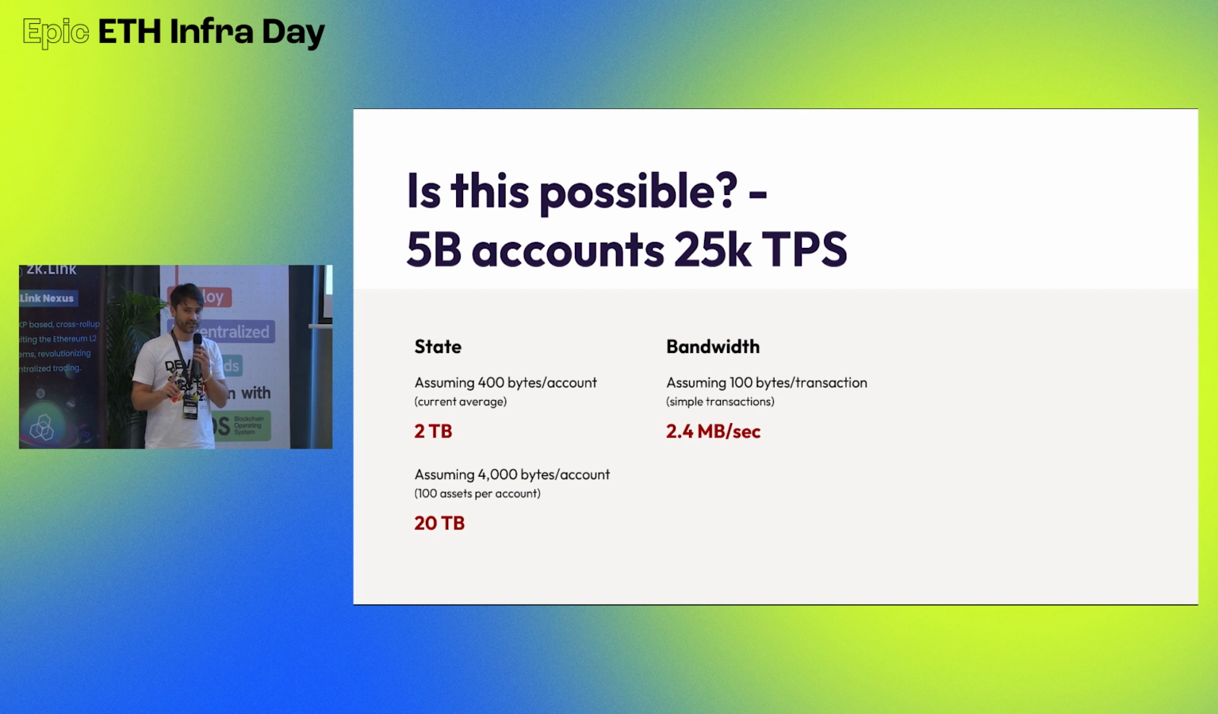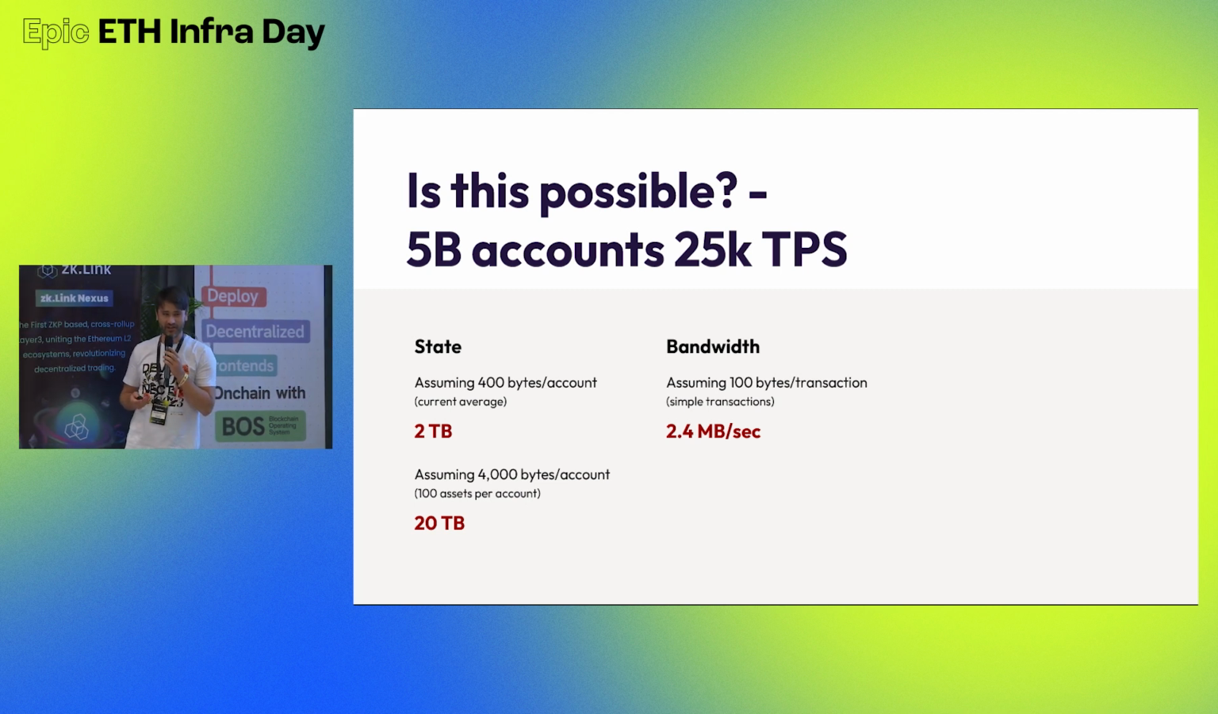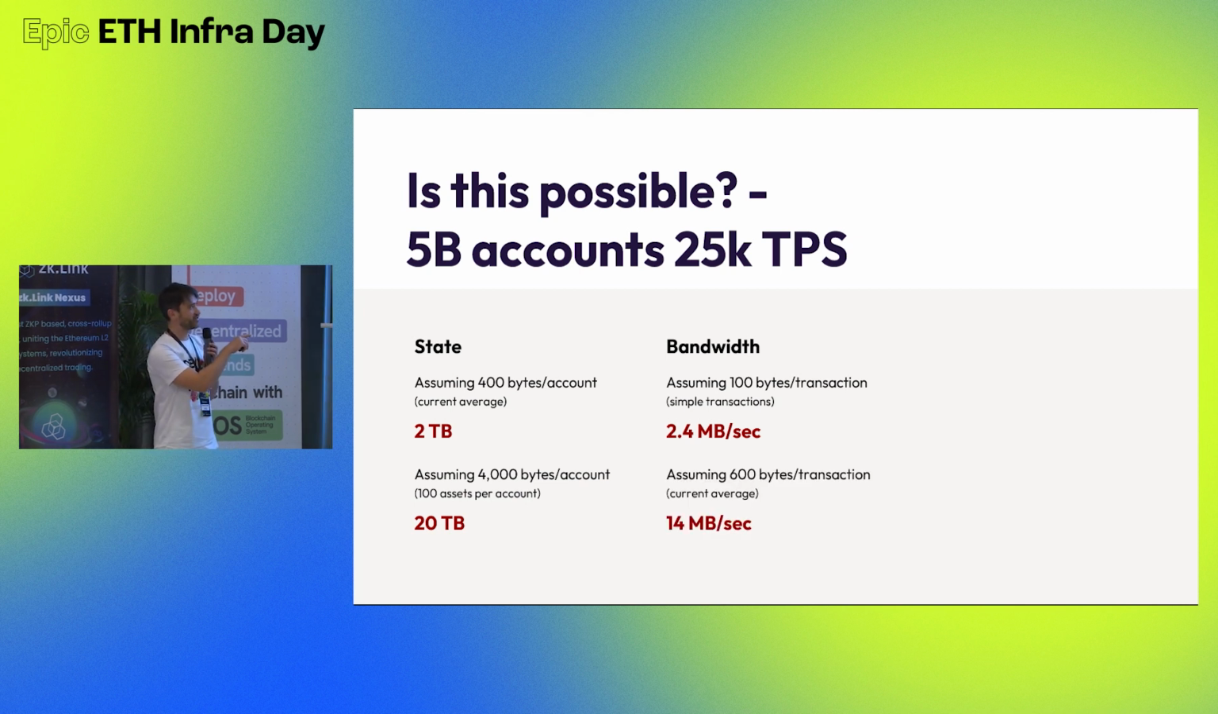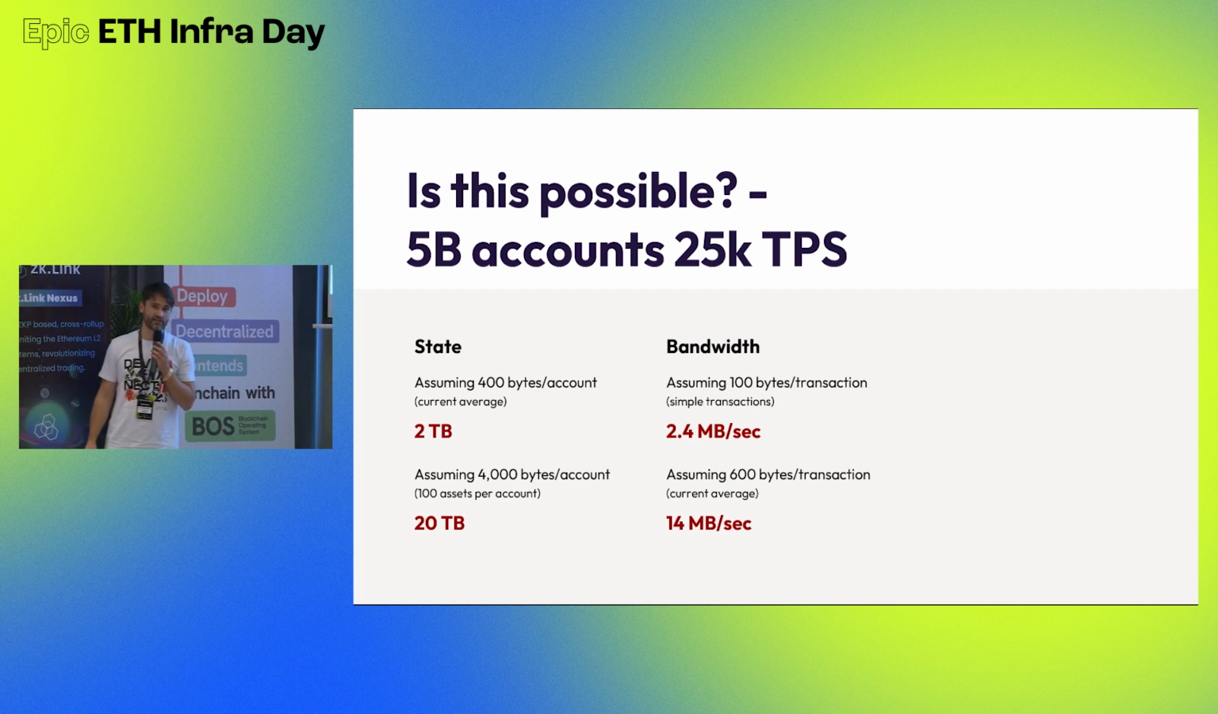After danksharding, which comes in 4 years, roundabout, like it's Ethereum timeline, we have 1.3 megabytes per second. And now, if we assume we have more complex transactions, this is the current average, 600 bytes per transaction, we already need 14 megabytes per second.